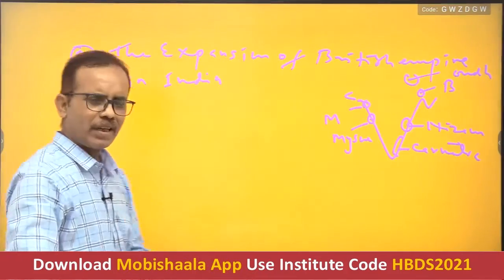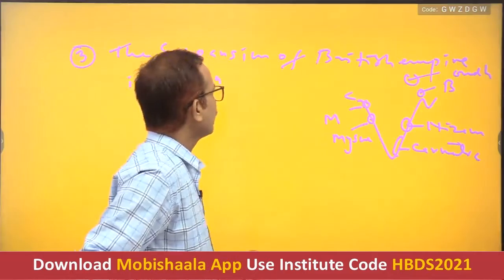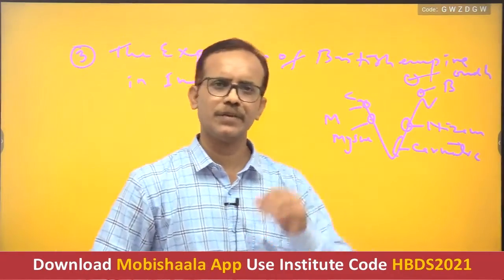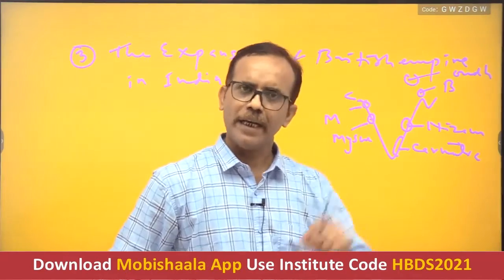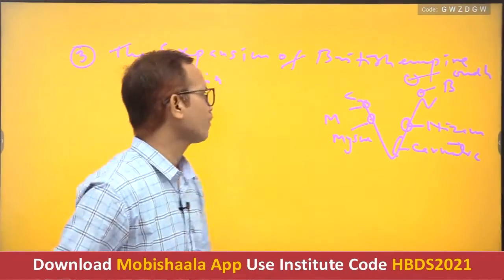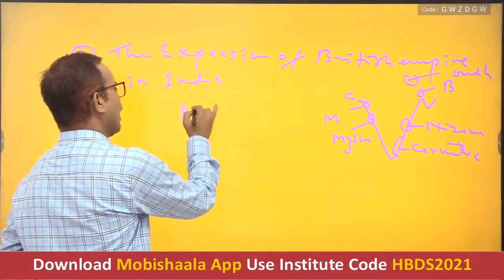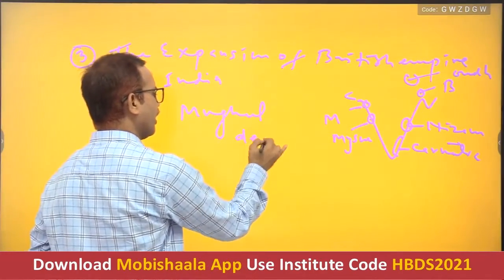In this topic, you have to see one thing, that how did the British company get success? In the 18th century, as I said earlier, the Mughal Empire was declining.